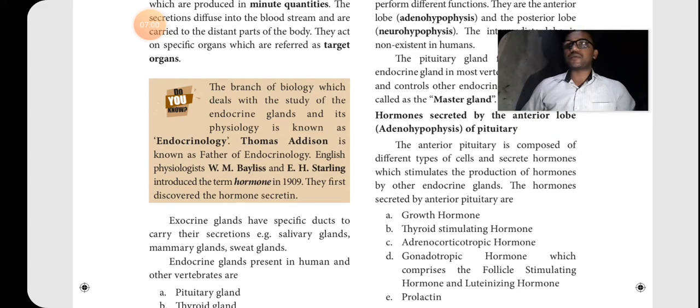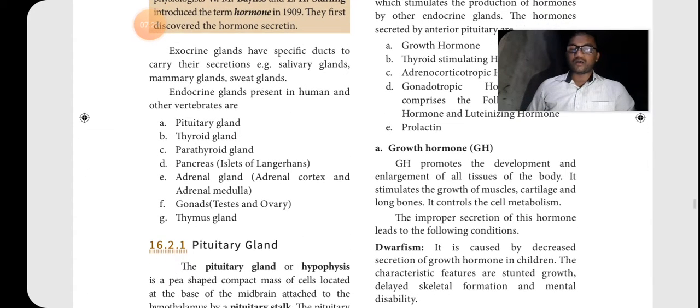Okay. Then inside the book, sometimes here and there in the 4 mark questions also, 2 mark questions may be hidden. Then the glands: pituitary gland, thyroid gland, parathyroid, pancreas, adrenal. Then gonads, that is testis and ovary, the reproductive glands. Then the thymus gland. These are some animal or human glands.